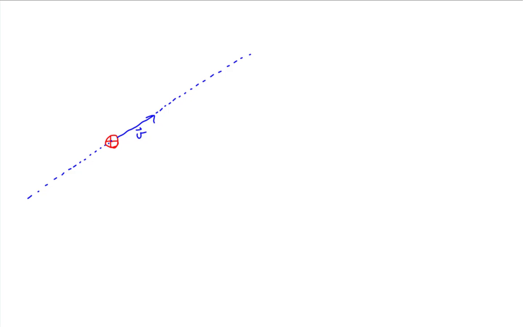Because this positive charge is moving in space, it is going to generate a magnetic field completely surrounding the space around it. So the magnetic field would form concentric circles around this positive charge.